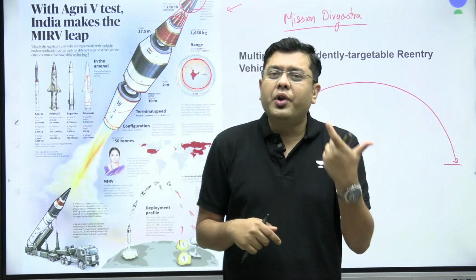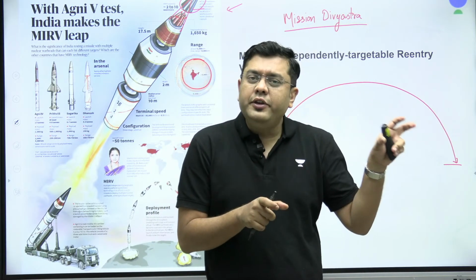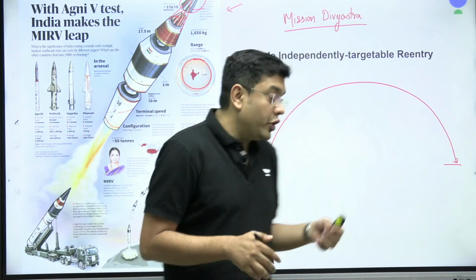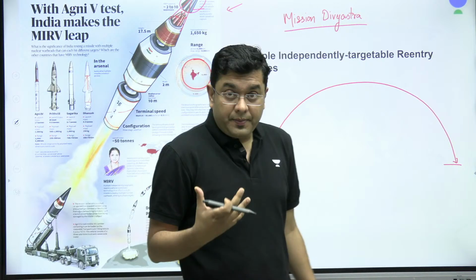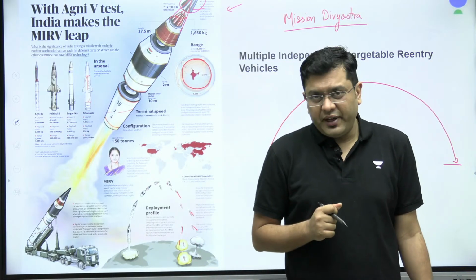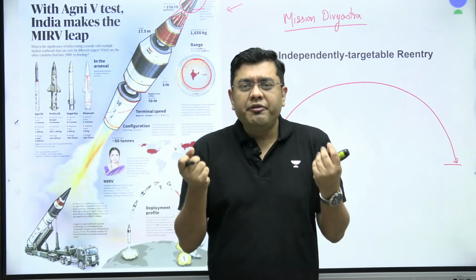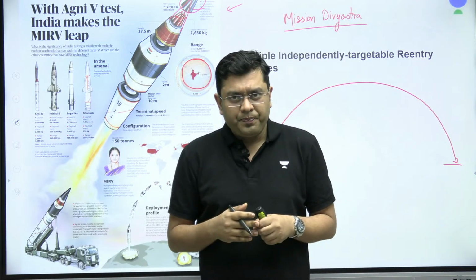It was for the first time tried out in the Minutemen series of ICBMs that the US possesses, first in the Minutemen III ballistic missiles. That is how the rise of MIRVing tech was observed.